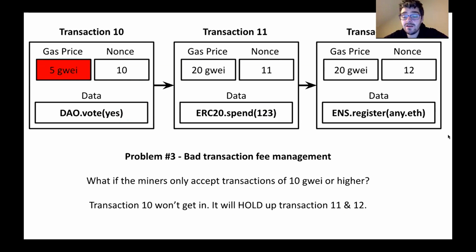Problem 3, bad transaction fee management. So again, all transactions have to be accepted in the network in order. So if transaction 10 has a really low fee, in this example 1 GWEI, and miners are only accepting transactions with 10 GWEI or more, then transaction 10 won't get in, transaction 11 won't get in, and transaction 12 won't get in. The user will have to notice this and re-bump the fee for transaction 10 before any transaction can get in.